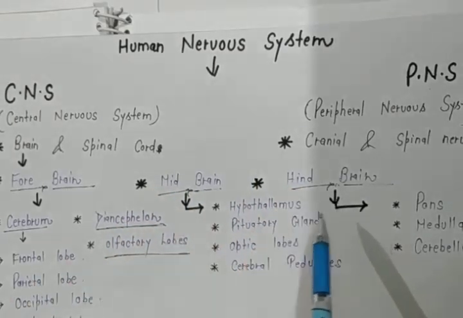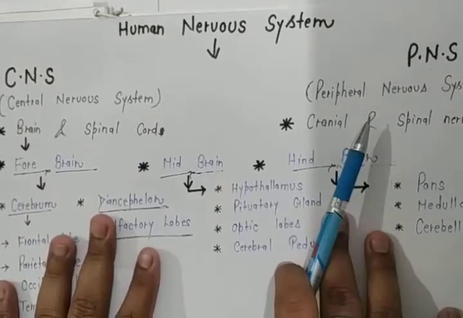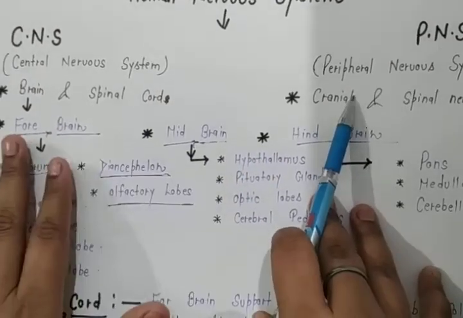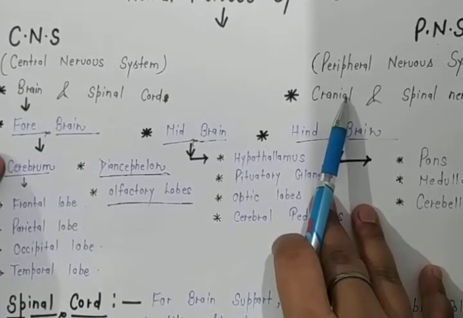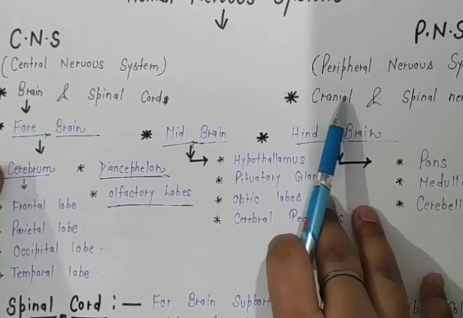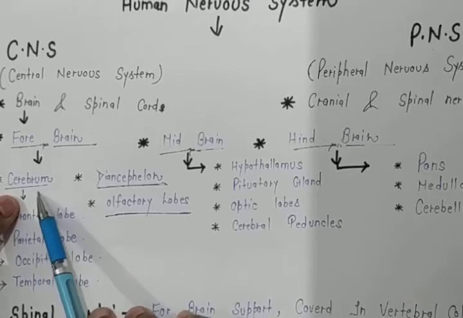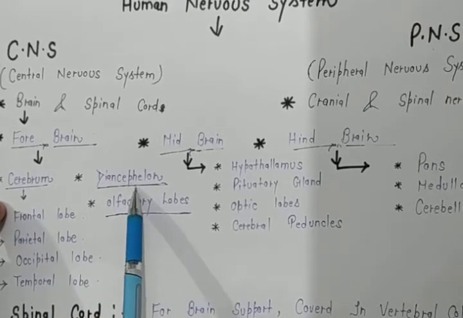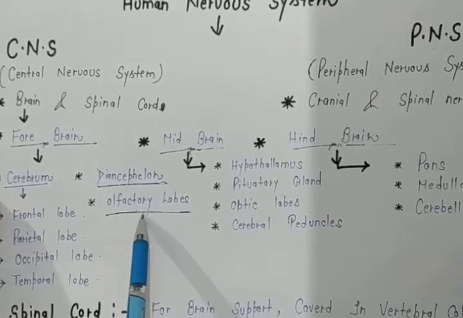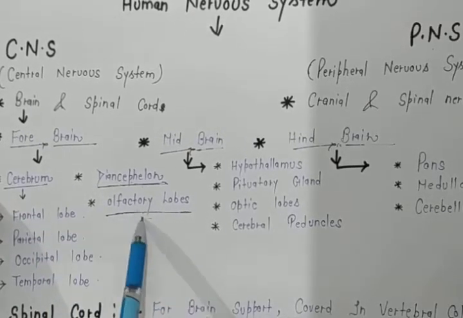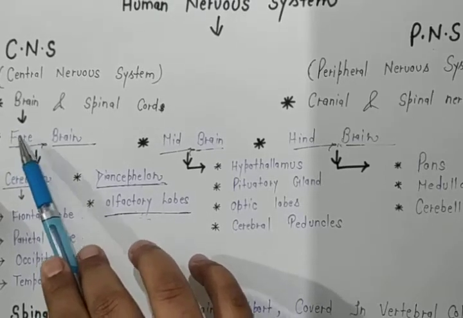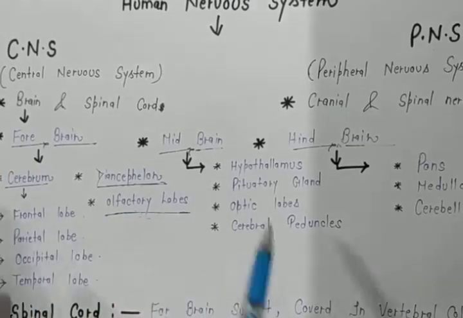These are the main three types of brain, but there are further subtypes. Firstly, the forebrain contains mainly three parts: the cerebrum, the diencephalon, and the olfactory lobe. All three are parts of the forebrain.